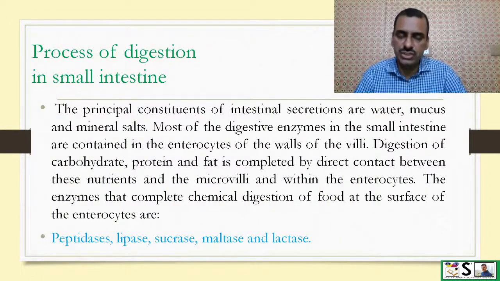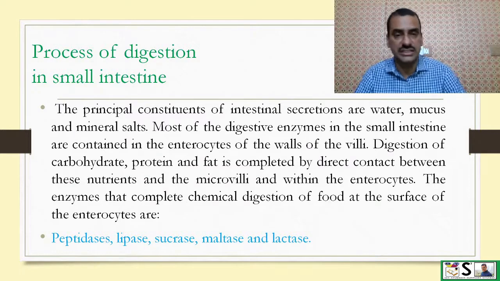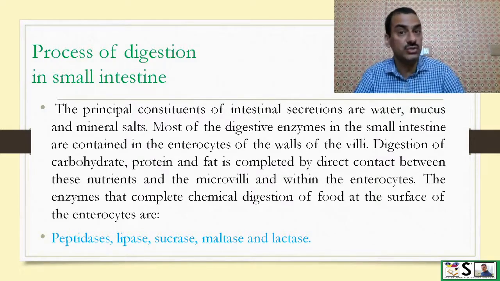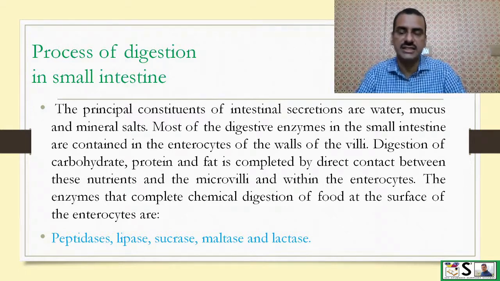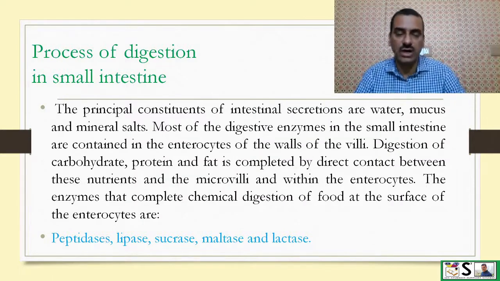Now, the principal constituents of intestinal secretion, known as intestinal juice, are water, mineral salts, and mucus. And most of the digestive enzymes in the small intestine are contained in the enterocytes. They are not freely moving in the small intestine as pancreatic juice and bile do. They remain in the enterocytes in the wall of villi.